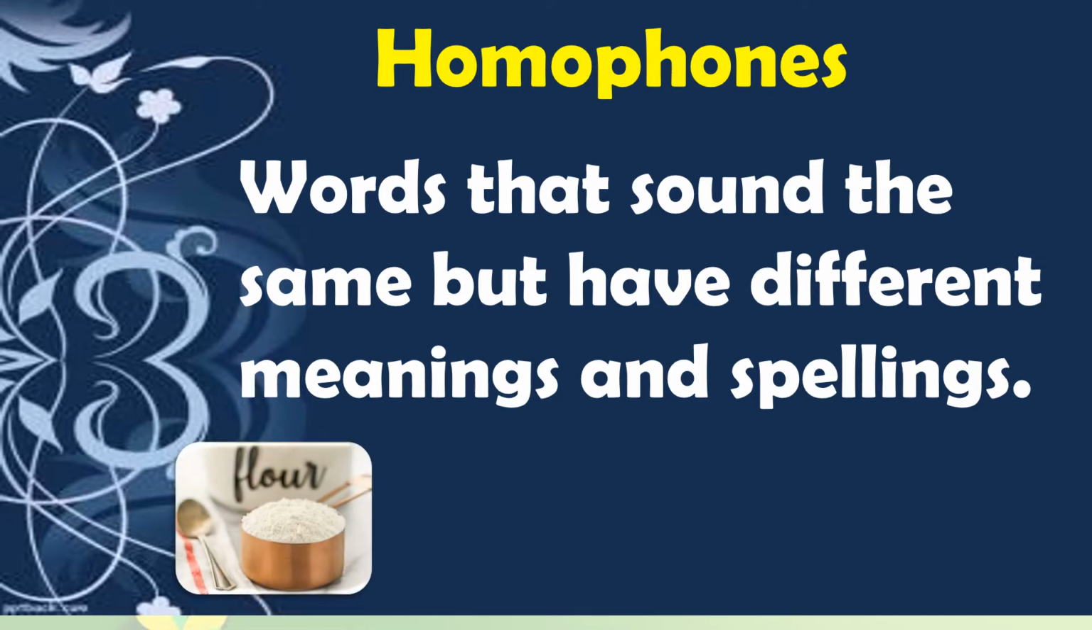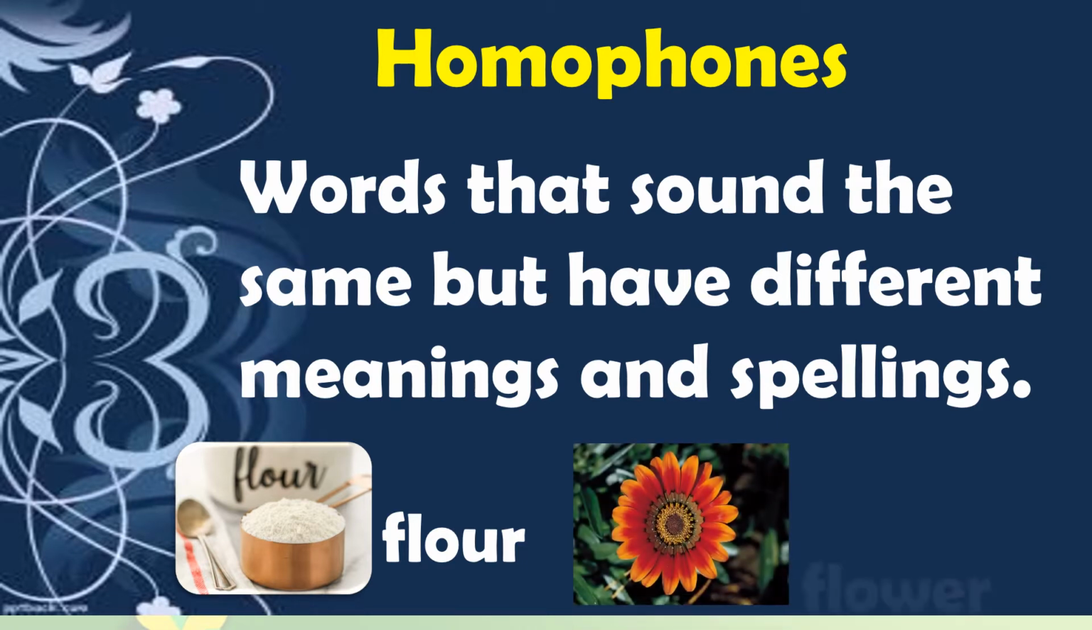See here, we will take one more example. Flower, corn flour or wheat flour, okay, and flour. So here the sound is same, both the words we pronounce in the same way, but they have different spelling, and at the same time they have different meanings. So such types of words are known as homophones. We will learn something more about homophones.